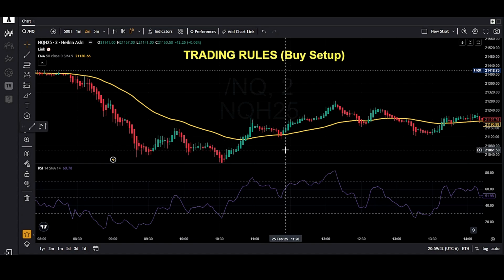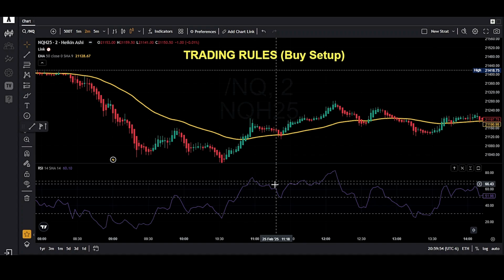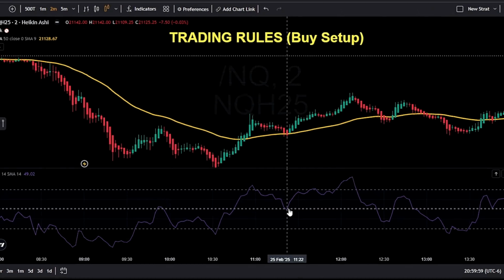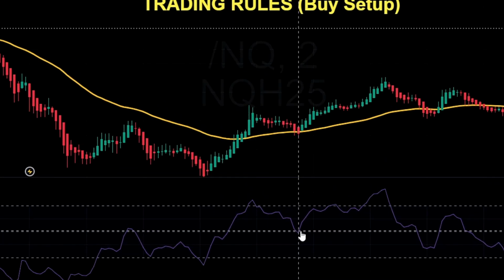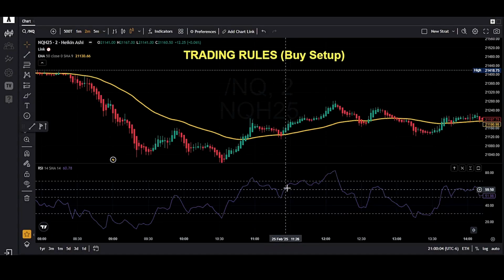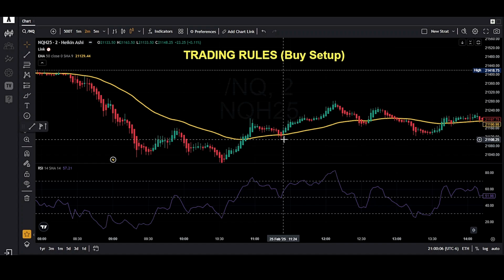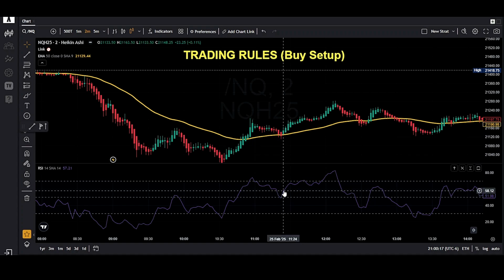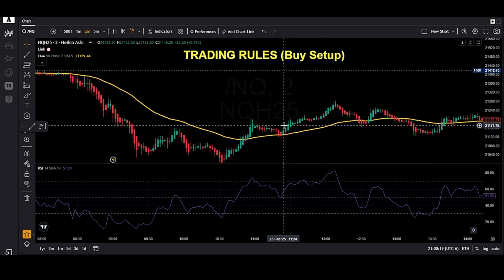And before that, there's one more check. You have to look at RSI. It is very important that RSI must be above 50, and it should be increasing in value as compared to the previous candle. In this case, on this candle RSI is at 57.21, and if you look at the previous candle, it was below 50, it was 49. So RSI is increasing. So this is a perfect setup.